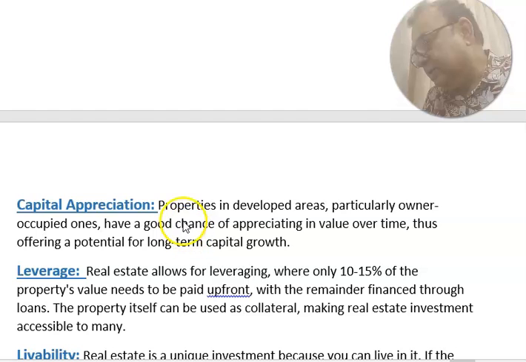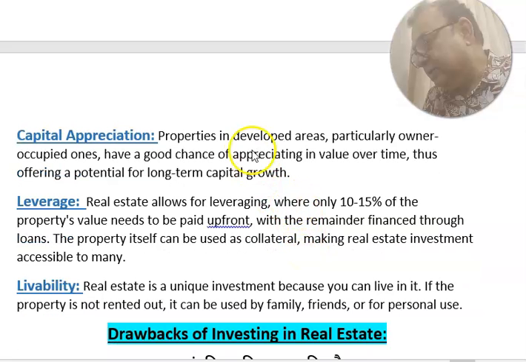Capital appreciation. Properties in developed area, particularly owner-occupied ones, have a good chance of appreciation in value over time, thus offering a potential for long-term capital growth. So your property will be appreciated in long term.